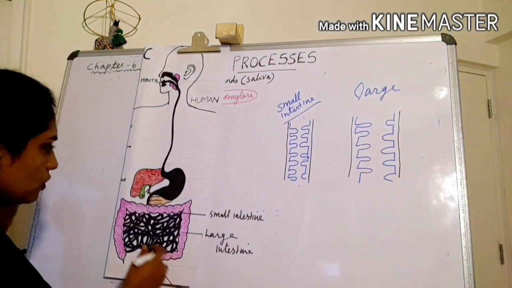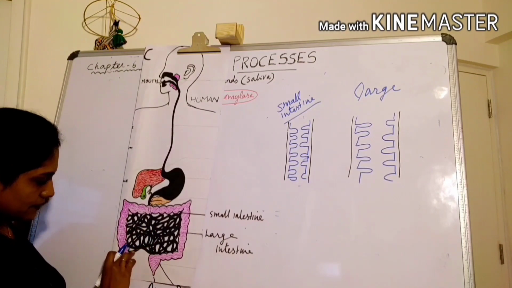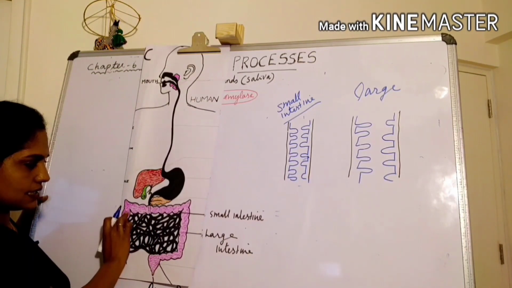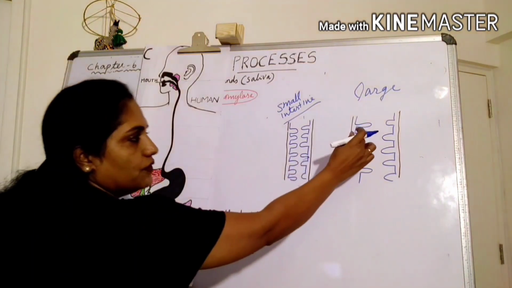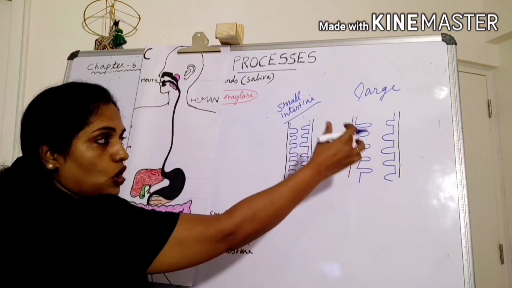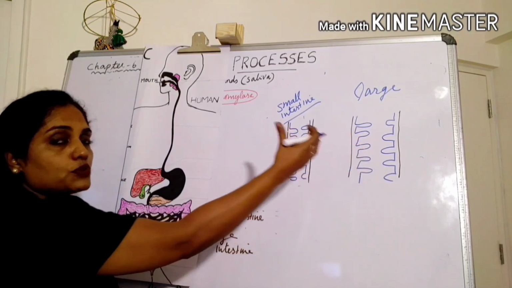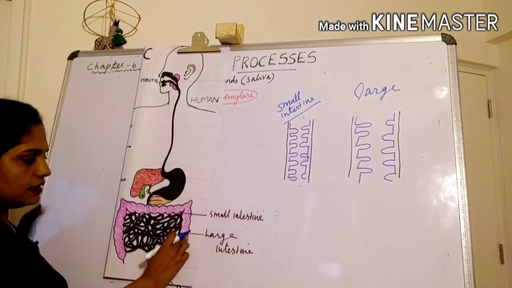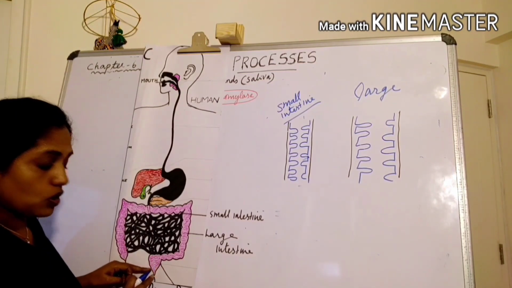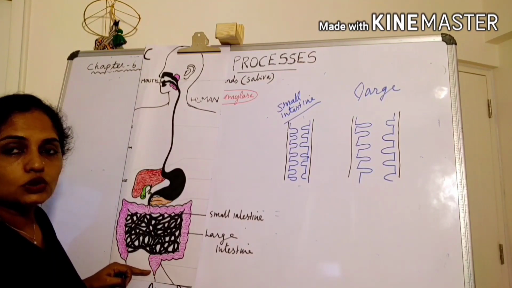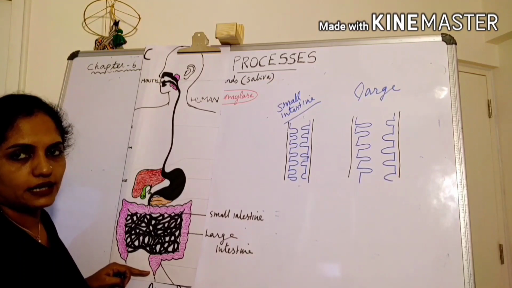This unabsorbed food from the small intestine enters into the large intestine. When the food enters the large intestine, these villi absorb water from the unabsorbed food. Then the remaining part is stored in the rectum and occasionally expelled out through the opening called anus.